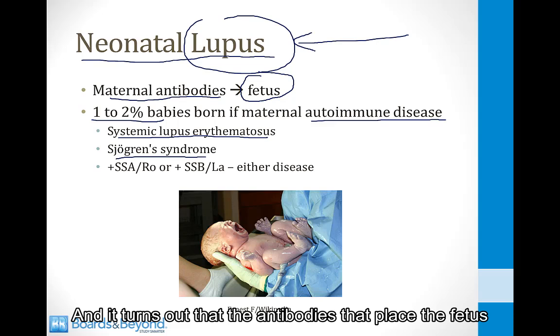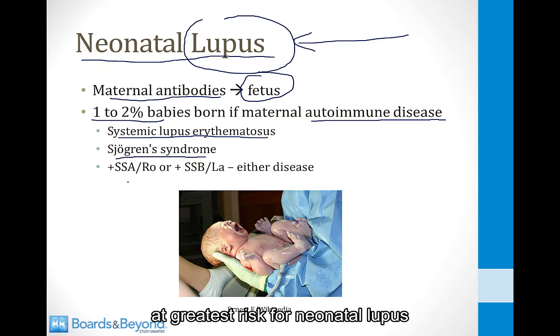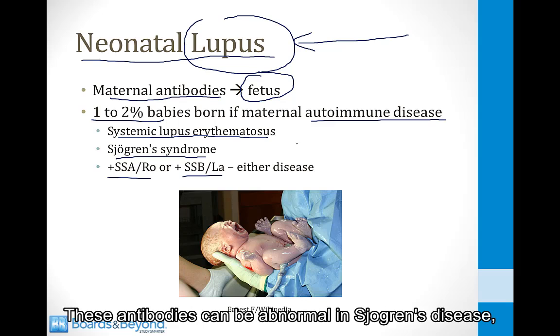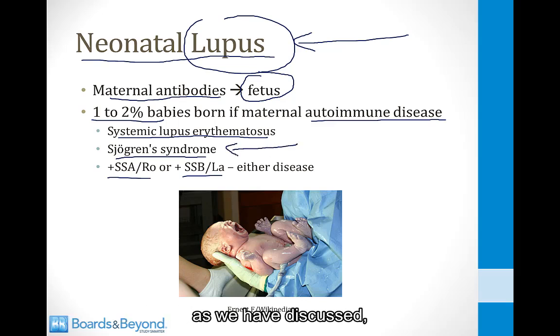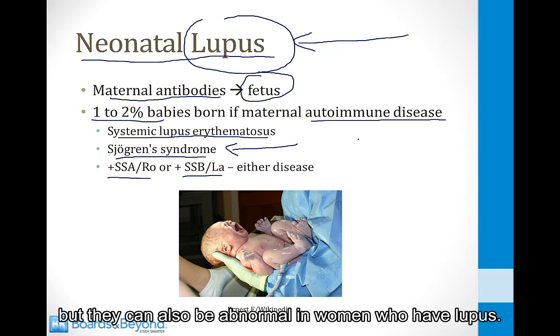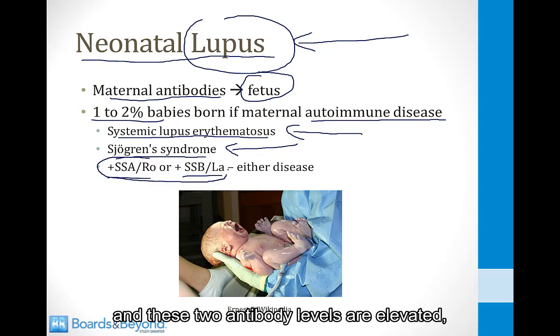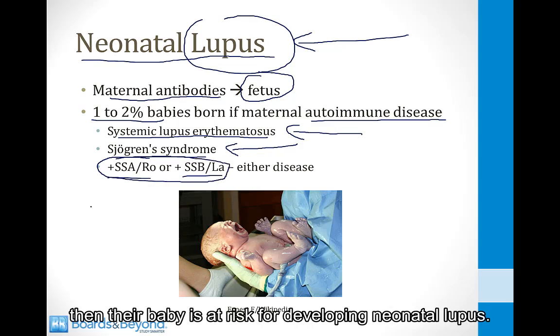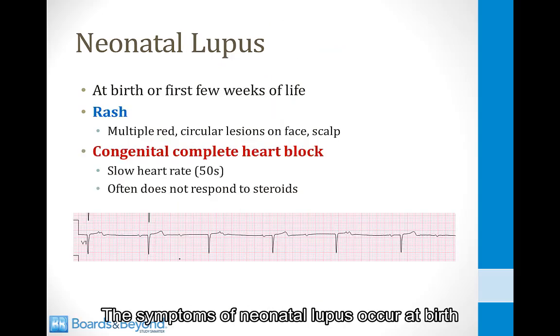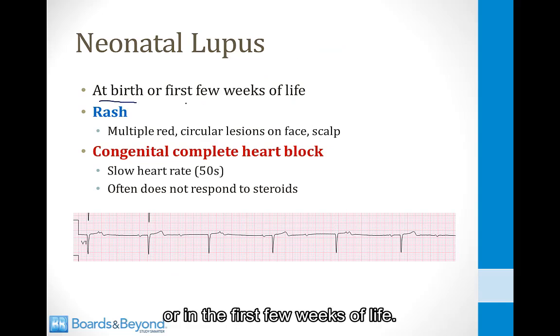And it turns out that the antibodies that place the fetus at greatest risk for neonatal lupus are the SSA and SSB antibodies. These antibodies can be abnormal in Sjogren's disease, as we have discussed, but they can also be abnormal in women who have lupus. And if women have lupus and these 2 antibody levels are elevated, then their baby is at risk for developing neonatal lupus. The symptoms of neonatal lupus occur at birth or in the first few weeks of life.